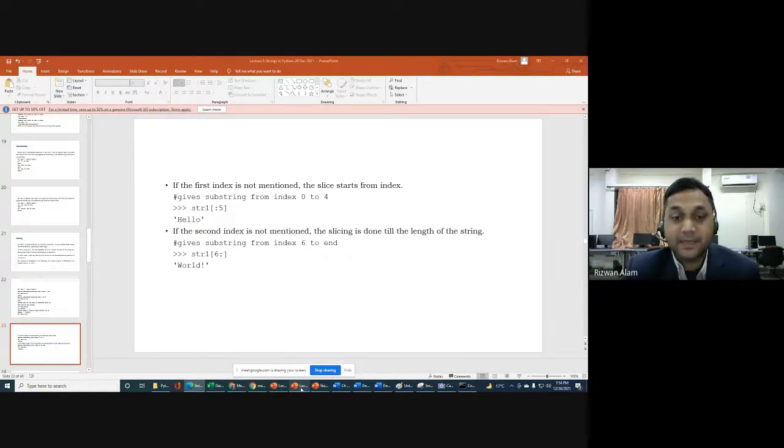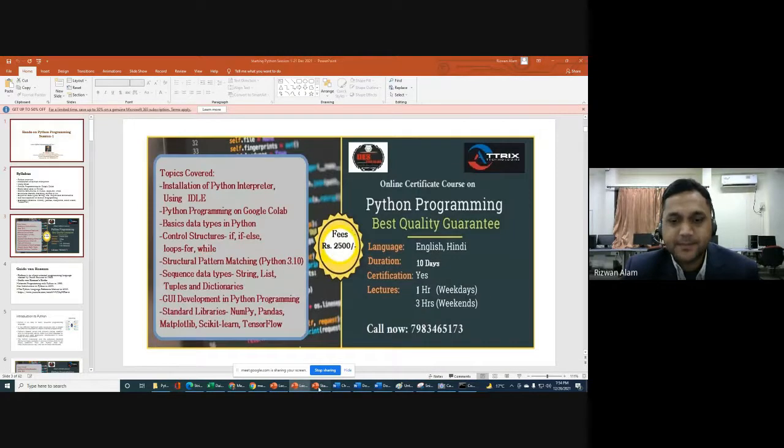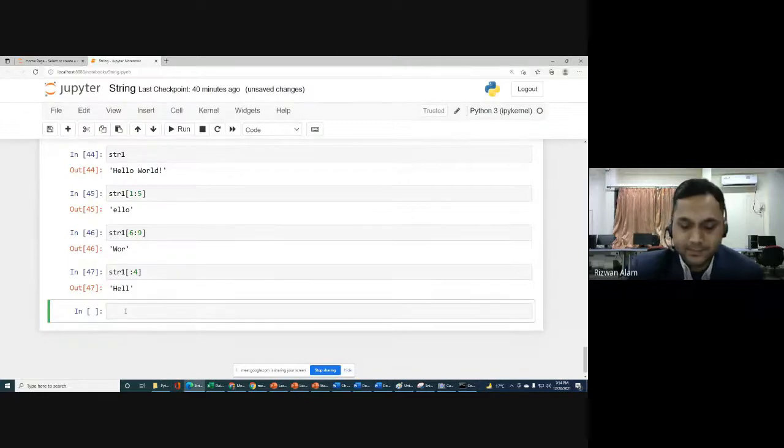Next point is that if you skip the last portion, or second portion, of your slice, then it will go till the end. So we can check that with str1. If you are writing, for example, 6 and then skipping the second portion of the slice, then 6 will come, 7 will come, 8 will come, 9 will come, 10 will come, 11 will come. So at the 11th index, whatever we have will come. It means it will go till the end, whatever the last index character is, that will come.